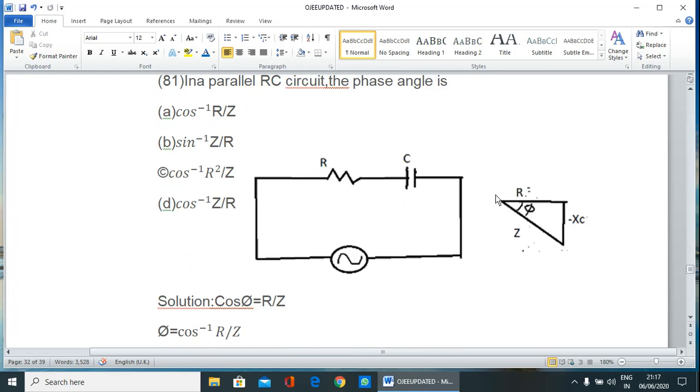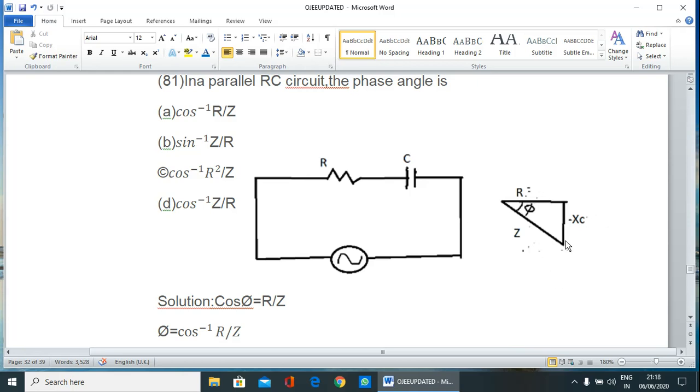This is the resistor and this is the capacitive reactance. So here we can find cos phi is equal to R by Z, or phi is equal to cos inverse R by Z. Another we can find out, that is tan phi, equal to P by B.